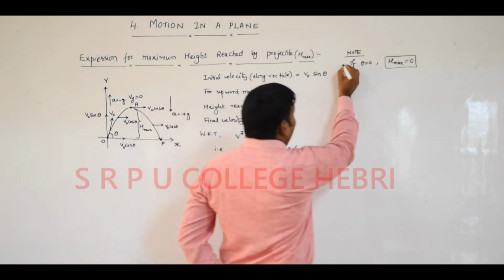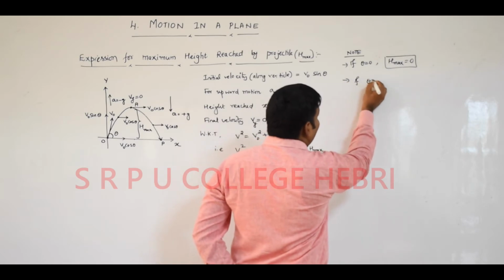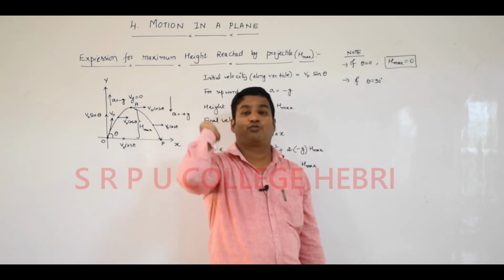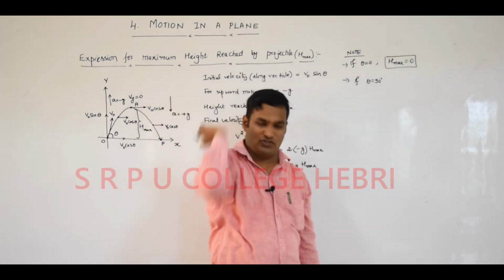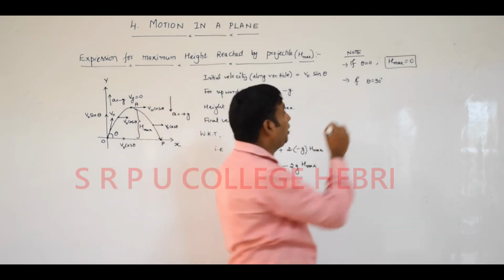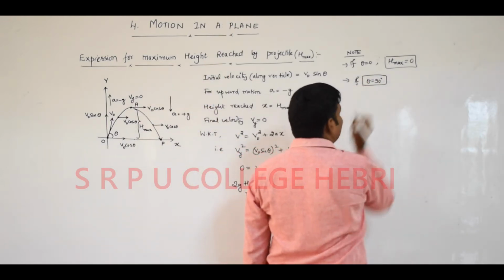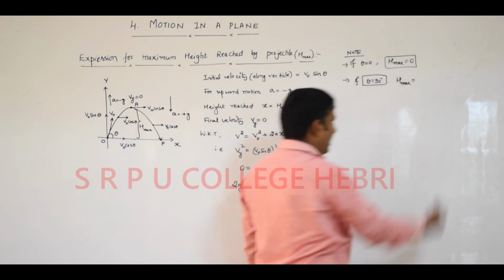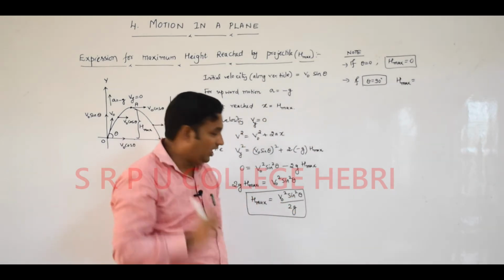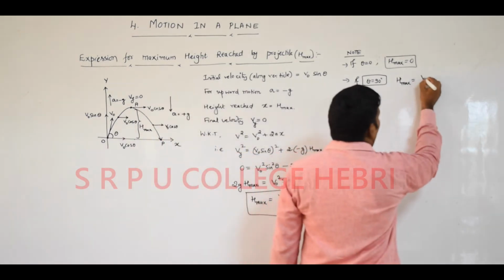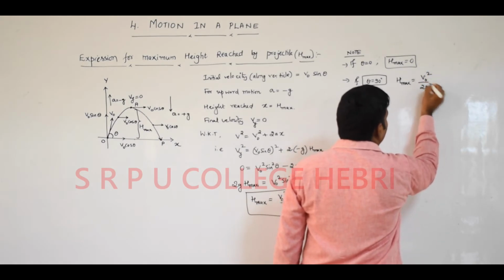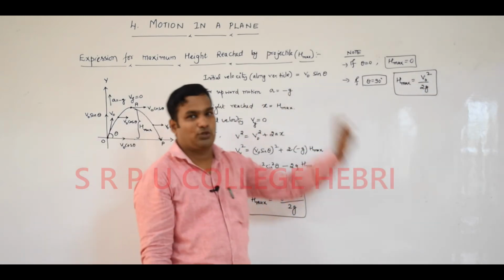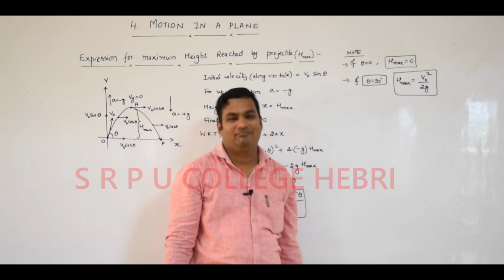Second important thing, if I consider theta is equal to 90 degree, that means particle or projectile is projected along y-axis, vertically upward. Then you have to take theta is equal to 90 degree. If theta is equal to 90 degree, automatically maximum height reached by the projectile, here sine 90 is equal to 1. Answer for this becomes v naught square divided by 2g is the value for maximum height reached by the projectile if theta is equal to 90 degree. Is that clear? Right.